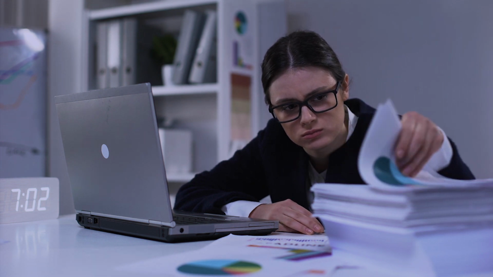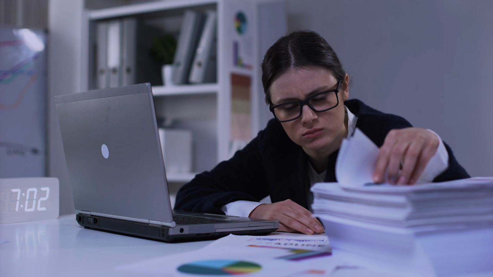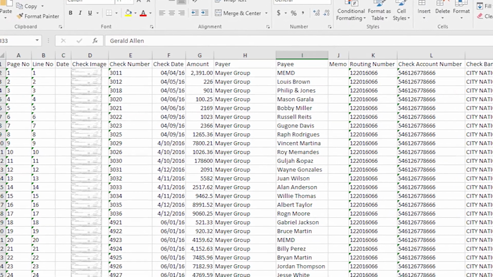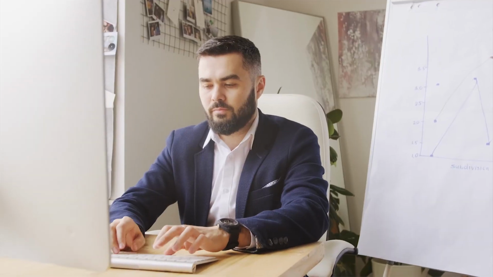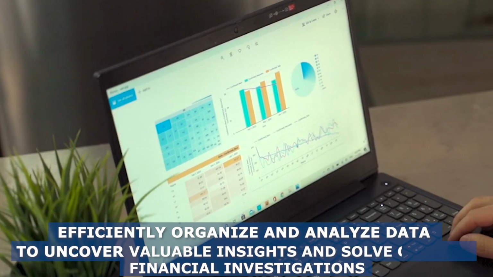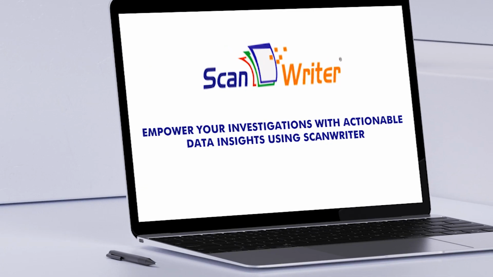Organizing and analyzing large volumes of financial data can be challenging. However, by adopting a systematic approach, utilizing data analytics tools, and working collaboratively, investigators can efficiently organize and analyze data to uncover valuable insights and solve complex financial investigations.